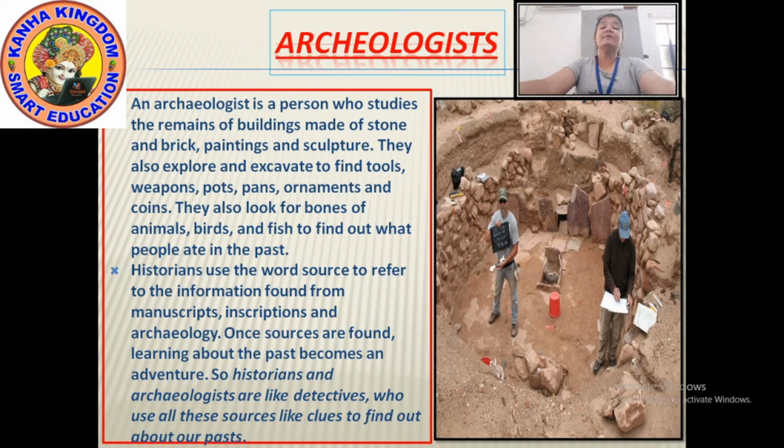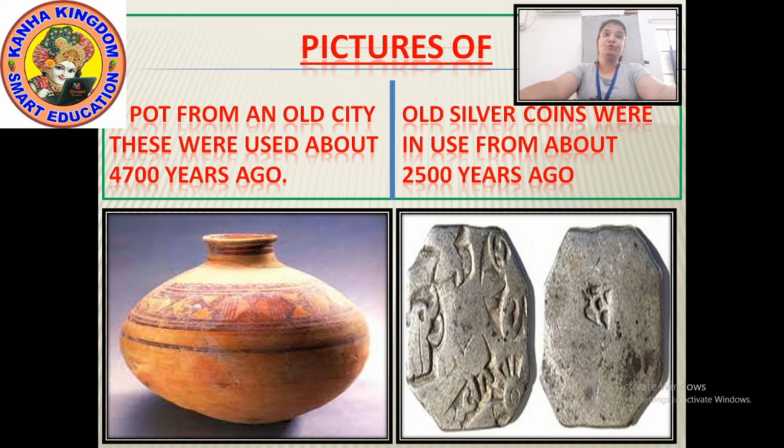Okay, further, I am showing you two things: some old silver coins and a pot. You know the pots of these days. What type of earthen pots do we use? Okay, and here I'll show you one old pot which was found from the old city, and old silver coins. Okay, let's have a look. I'm trying to show you the old excavation things.